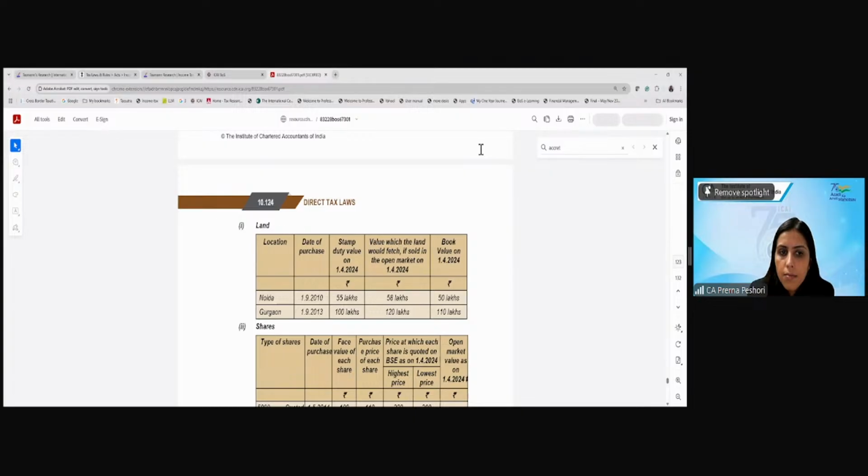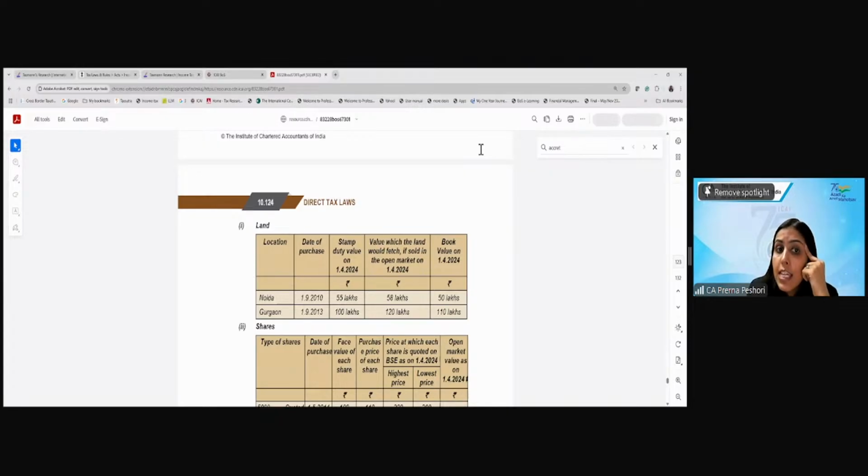So first, what is the value of the land that we will take? Open market value, ma'am. See, here the fair market value would be the open market value, right? But what the provision says is that the fair market value of the land would be the higher of the open market value and the stamp duty value as on the specified date.